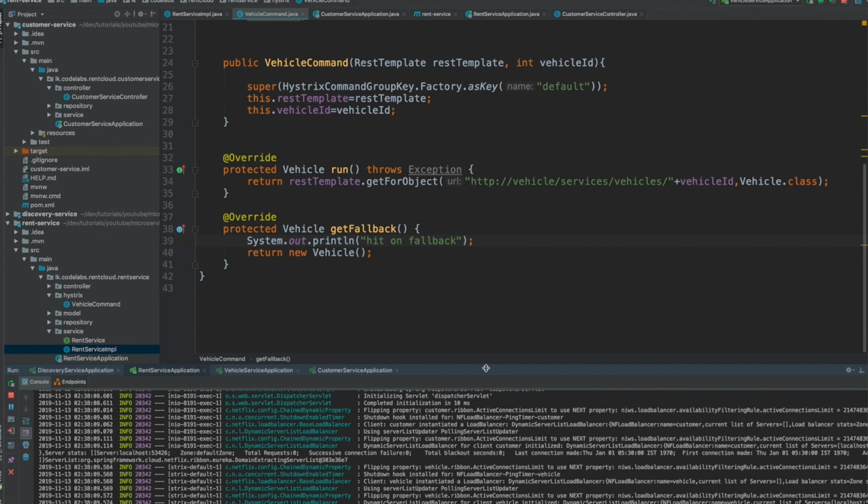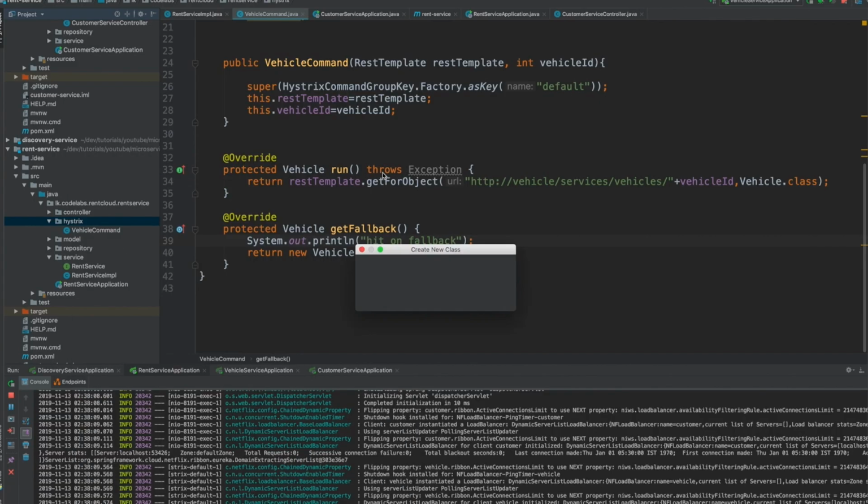So now this is done. This is what you need to do, right? So you implement the separate command extending from Hystrix and get it to work. But the only disadvantage here is the responsibility, kind of a best practice you are violating, right? It's not exactly wrong, but it's a little ugly. Because if you need to call 5 or 6 different services, you need to implement this type of command for each, like vehicle command, customer command, invoice command, report command, like that. So as long as you need to protect something with a circuit breaker, you need to implement the command separately. That's not wrong.